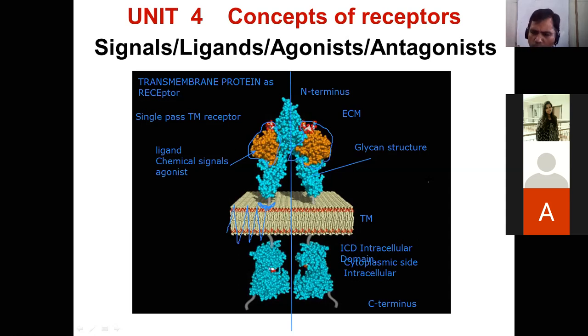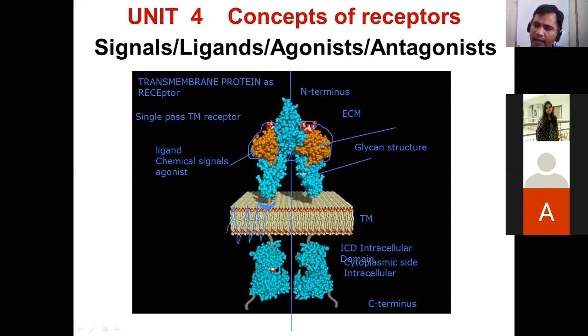Okay, one more point to understand here. Look at here, what is happening? See, receptor is outside, in the ECM. Now imagine ligands are going to bind here, from this side. Okay, then what happens? Ligands are bound to the pocket of this particular receptor. Then what is happening here? At the atomic level, what is happening? This particular chemical structure, they are fitting within the pocket of this receptor.